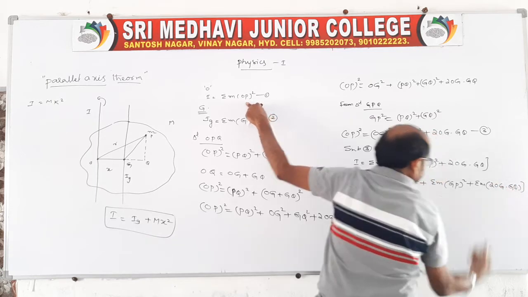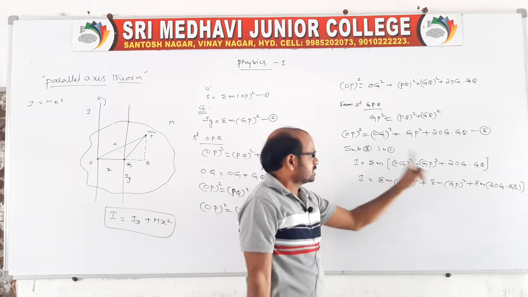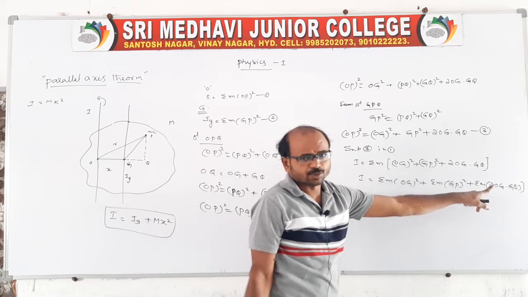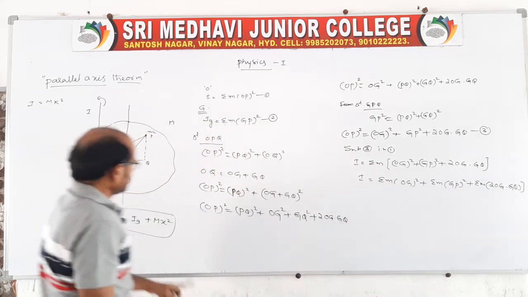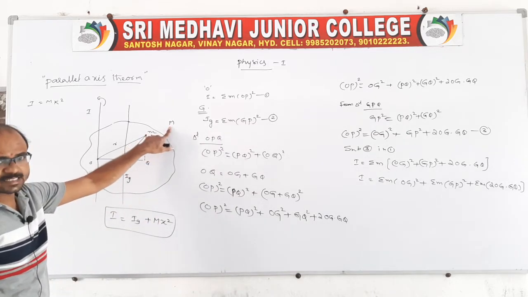Look at the derivation like this. Clear? Now look here, sigma m OG square. Sigma m OG square, sigma m in the sense is the total mass.